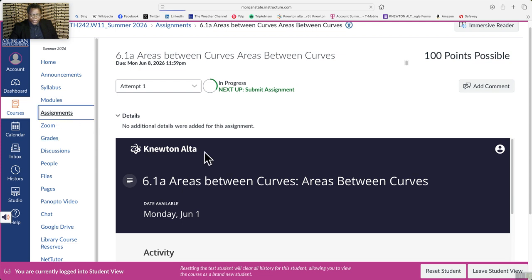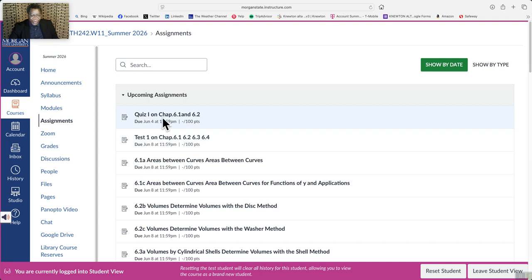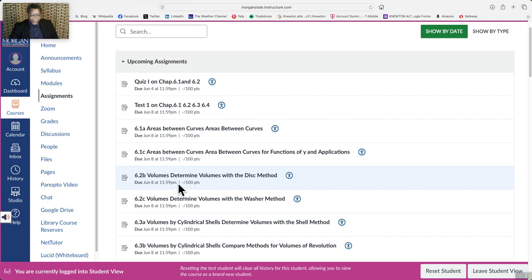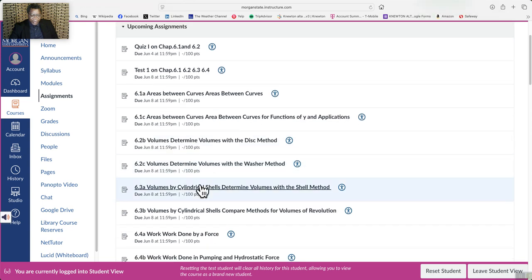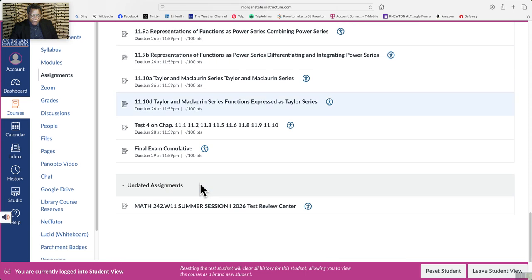Under the assignments, you'll do your quizzes, your tests, and your homework assignments. This is where you're going to be doing all the work, because it gives you all the due dates and so forth. Even at the end, you can see here we also have the final exam. It's already set up there, and the due date is June 29th.